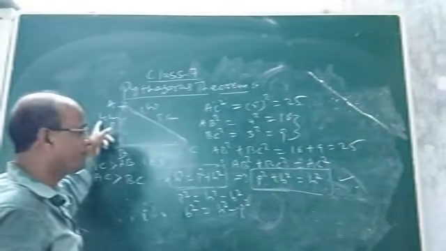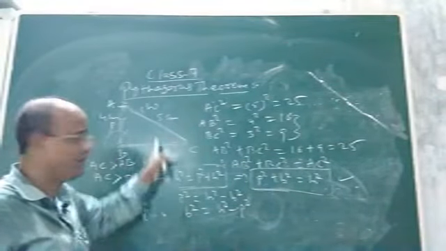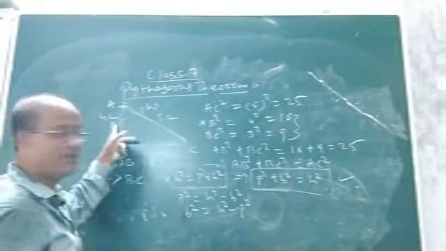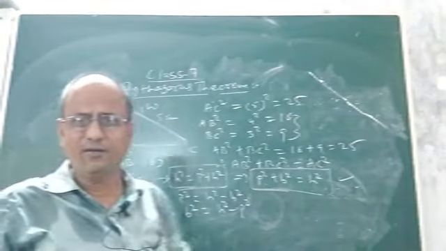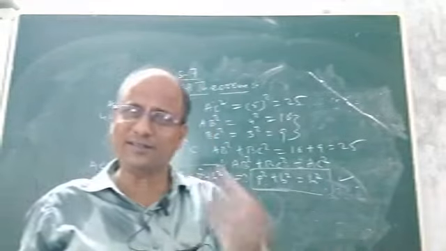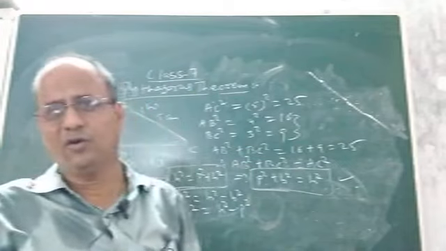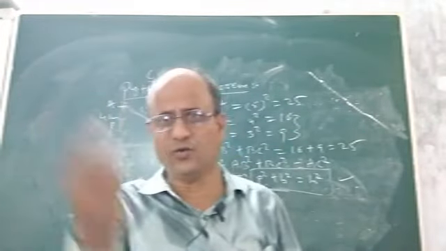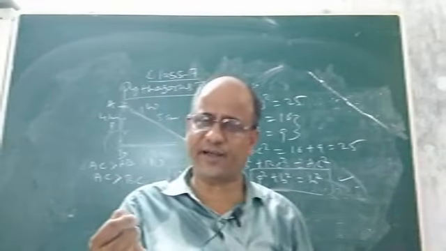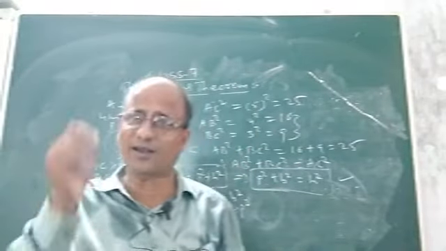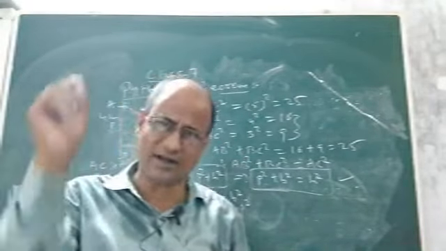What is the perpendicular P? AB, it is 4 cm. What is the base? BC, it is 3 cm. So the hypotenuse is greater than the perpendicular and also greater than the base. What will we conclude? We will conclude that it is the longest side of the right triangle. So we can define the hypotenuse of a right triangle in two ways. One is the side opposite to the right angle. The other way is the longest side of the triangle. Whichever is the longest side in a right triangle, that is the hypotenuse.